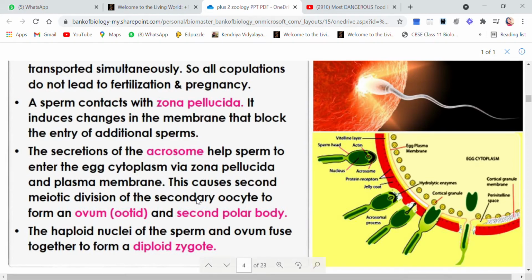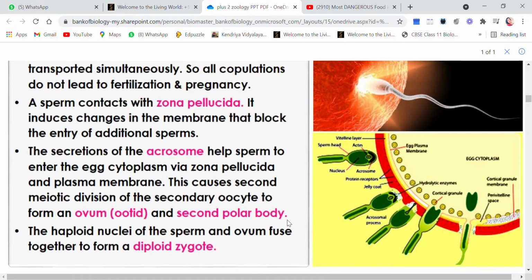Now when the entry is going on, when the sperm is trying to enter the cytoplasm of the egg or the ovum, this will trigger the second meiotic division of the secondary oocyte to form an ovum or ootid and a secondary polar body.